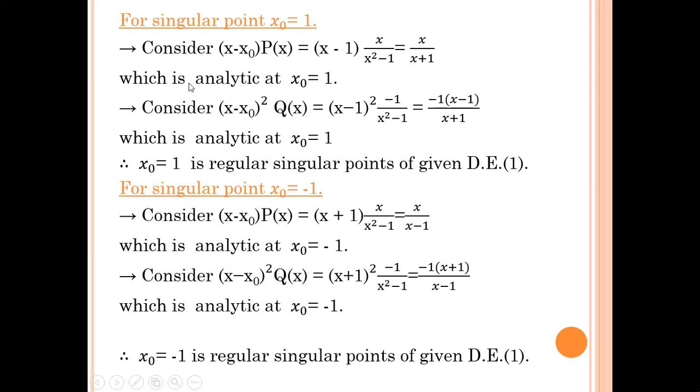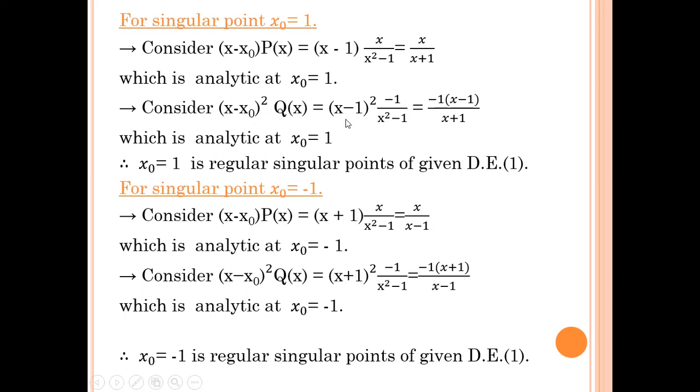For singular point x0 equal to 1, step 1: consider x minus x0 into p of x. So x minus 1, and p of x is x upon x square minus 1, whose factors are x minus 1 and x plus 1. So x minus 1 will cancel out, and we get x upon x plus 1. This is defined for x equal to 1, so it is analytic at x0 equal to 1. Now consider x minus x0 square into q of x.